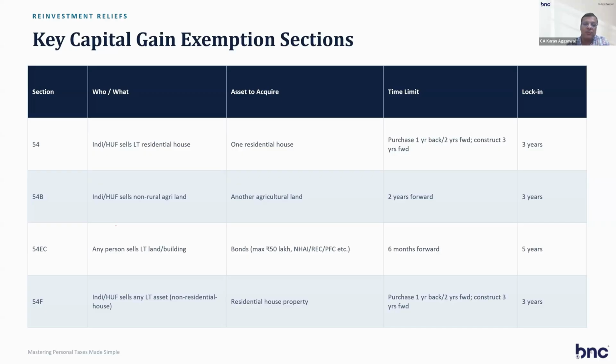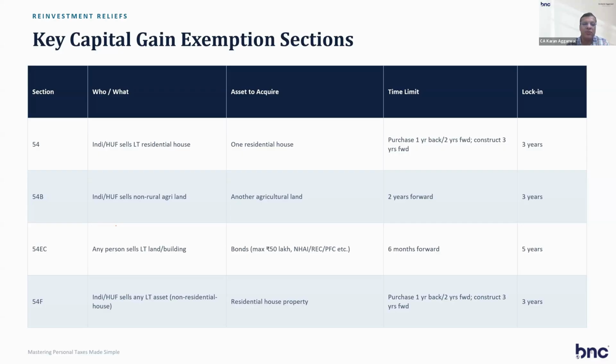And 54F is for a non-residential house. You sell a non-residential house, suppose you sell a commercial property. Then you can purchase a residential property: purchase 1 year back, 2 years forward, construct 3 years forward, lock-in is 3 years. So you can claim an exemption under section 54F.